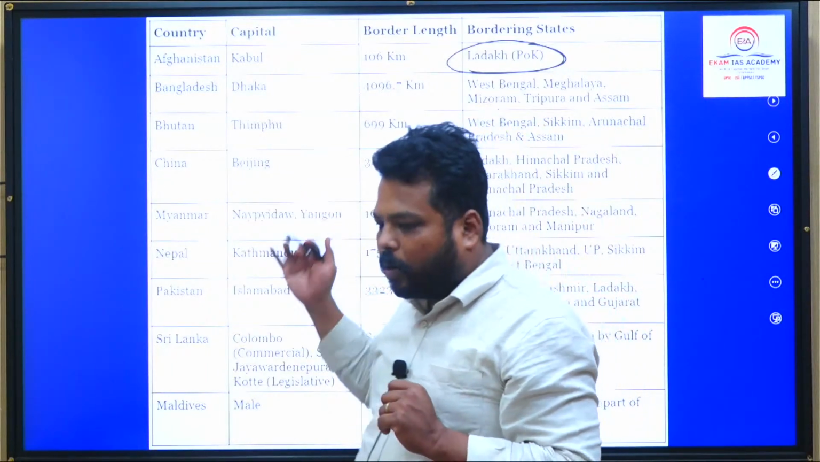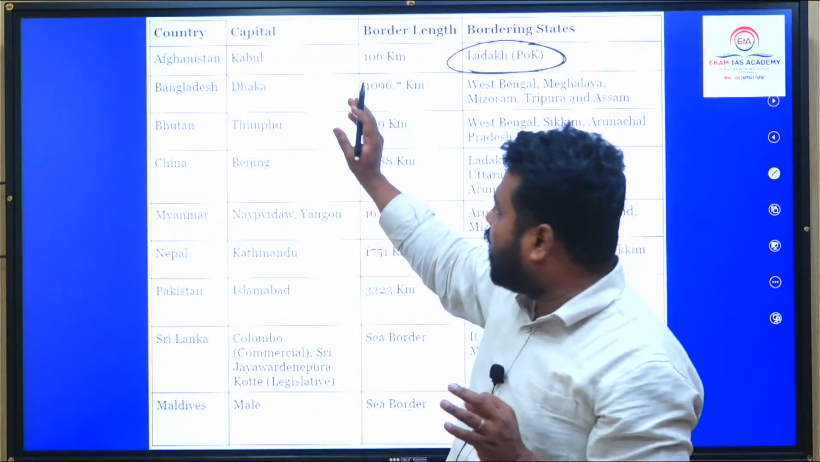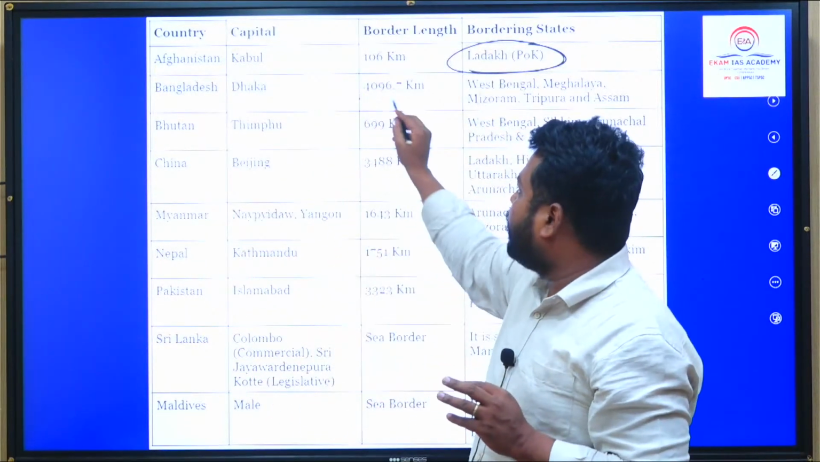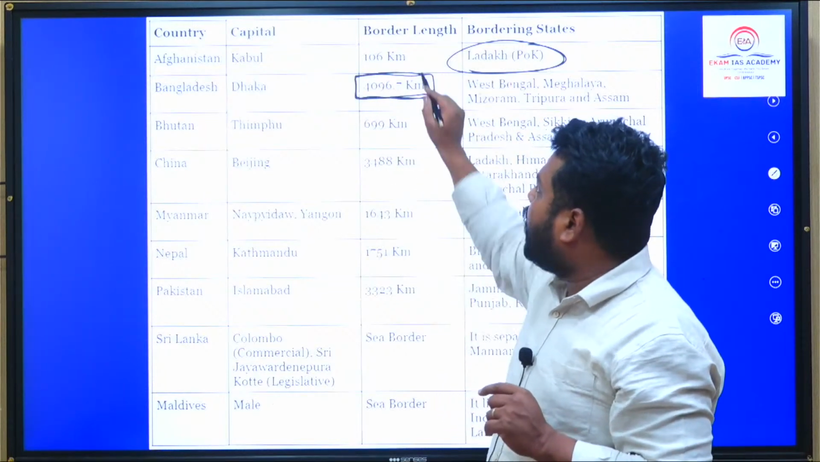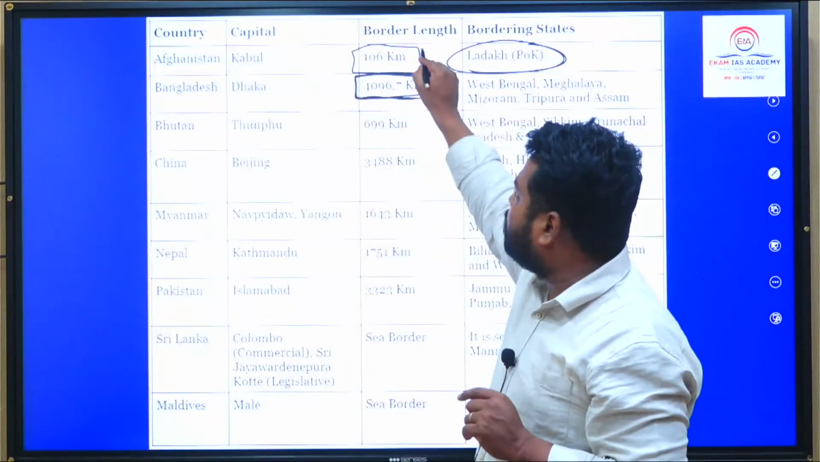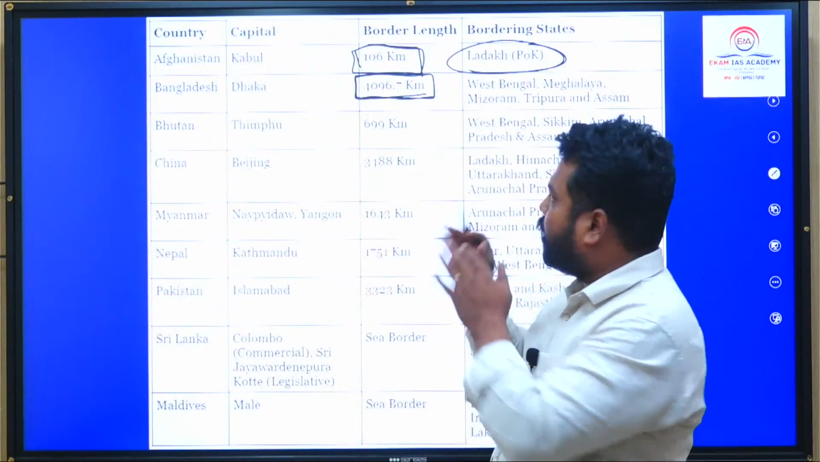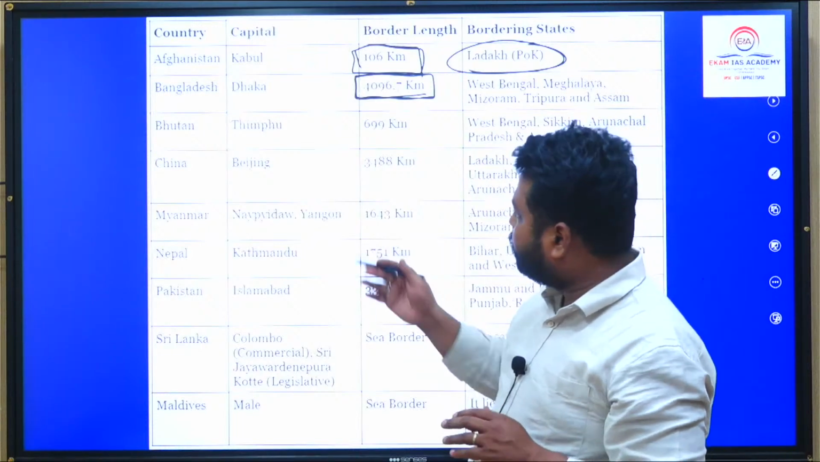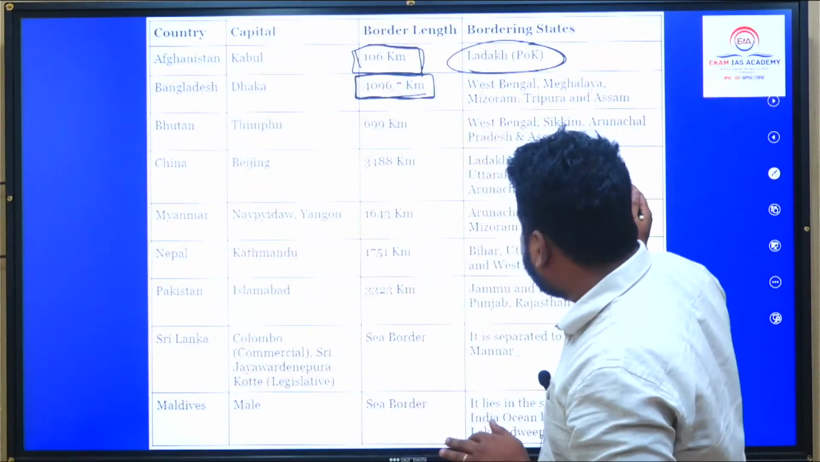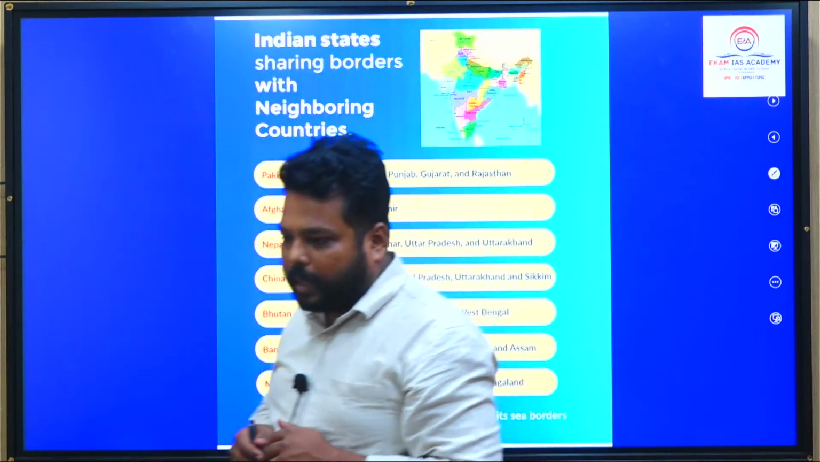And out of all the countries which we have, it is Bangladesh which has the largest border with India, covering a total of 4096.7 kilometers. And the least coverage is with 106 kilometers. Afghanistan has the connection with the Ladakh region. Do remember this. And see the states which are bordering these neighboring countries.